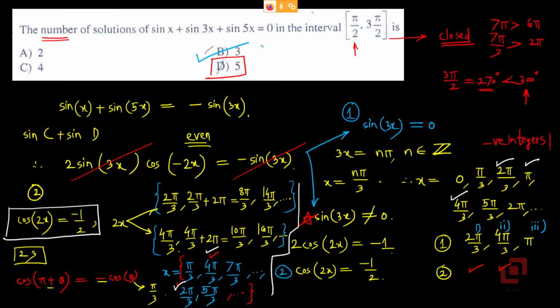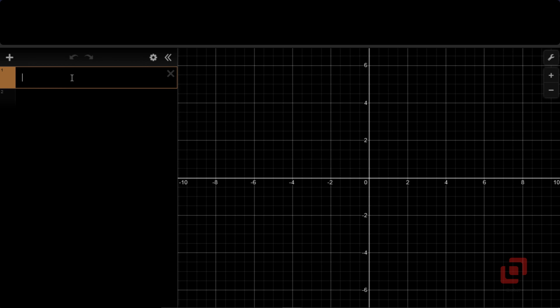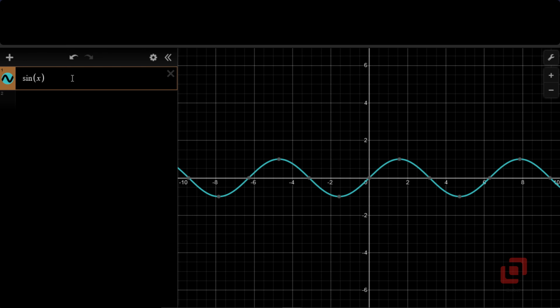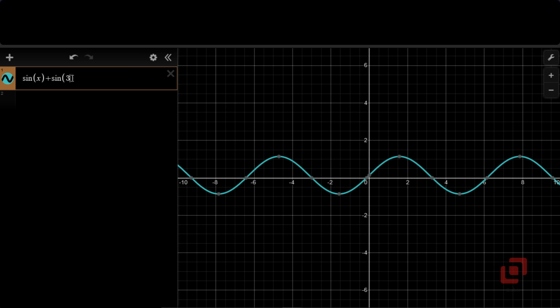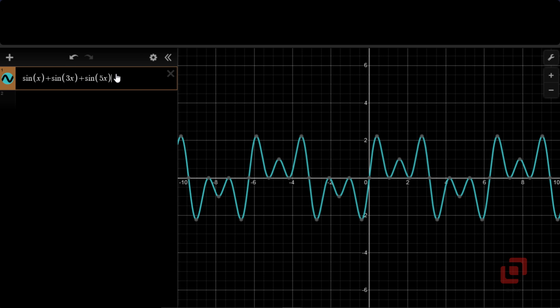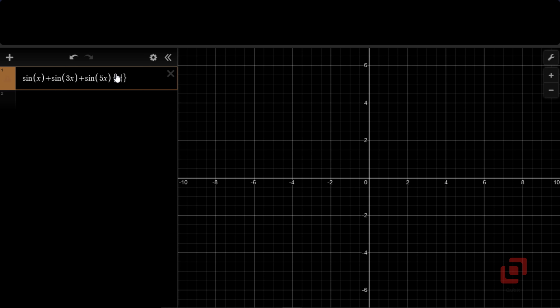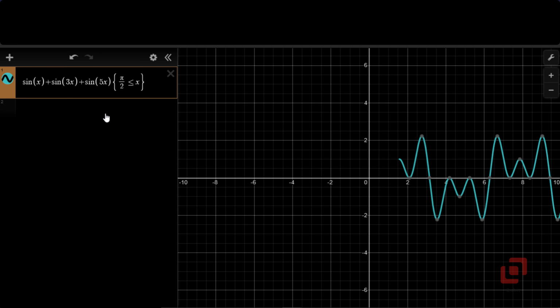Let's now check our answer graphically. First, let us plot the function sin x plus sin 3x plus sin 5x. We would like to plot it in the interval pi by 2 less than or equal to x less than or equal to 3 pi by 2.